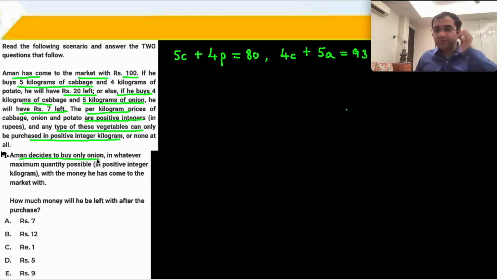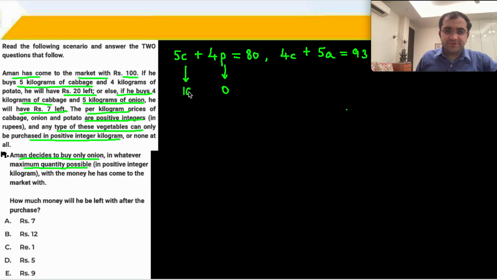Mr. Aman decides to buy only onion, that's A, in whatever maximum quantity is possible with the money that he has come to the market with. How much money will he be left with after the purchase? So I need the value of A. Let's start over here. Quickly, put P as 0, and then the value of C will come.